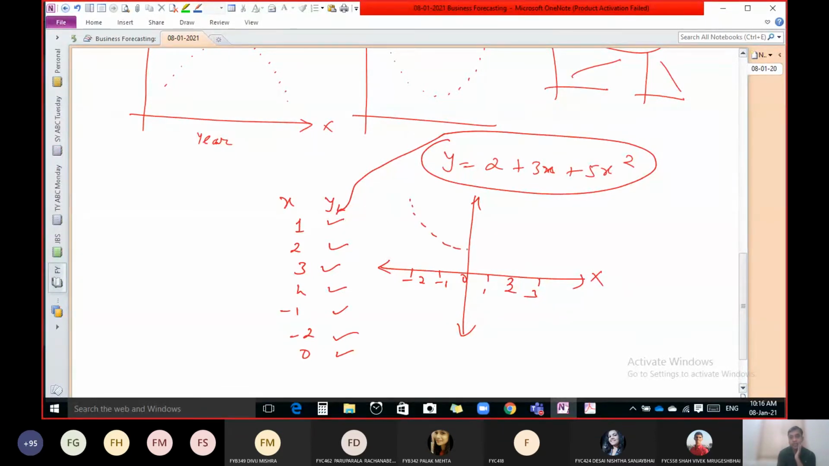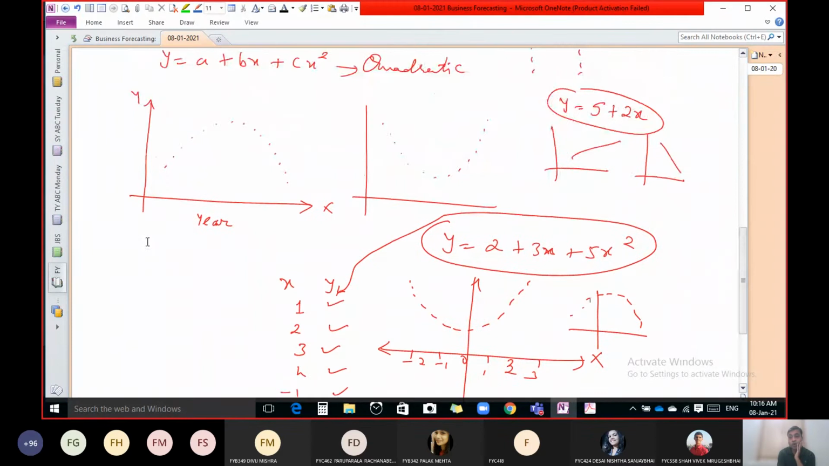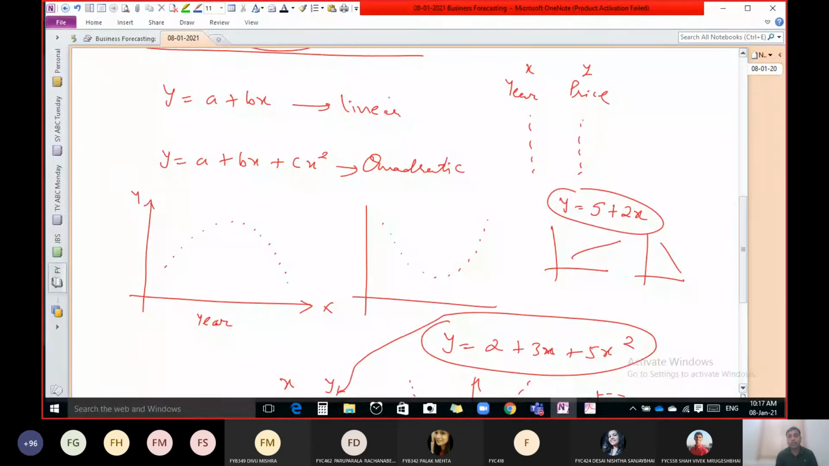That means for this type of data, the good or better fitted line is not linear, but it should be quadratic, like this: y equal to 2 plus 3x plus 5x square. So what is the meaning of this discussion? Let us discuss that one. What is the meaning of this last few parts?